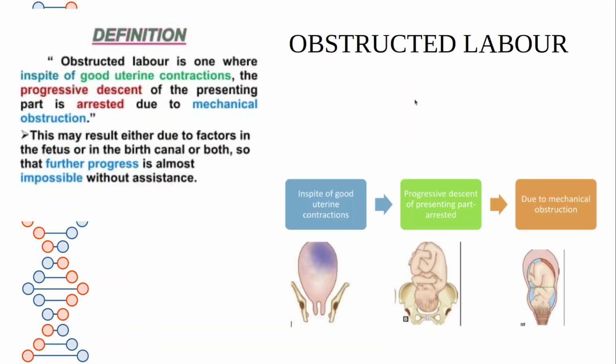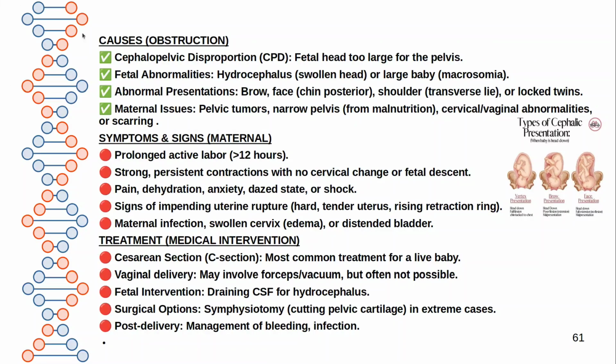Next topic is obstructed labor. Definition: obstructed labor is one where, in spite of good uterine contractions, the presenting part is arrested due to mechanical obstruction. The presenting part will not descend beyond that because of the mechanical obstruction, that is called obstructed labor.